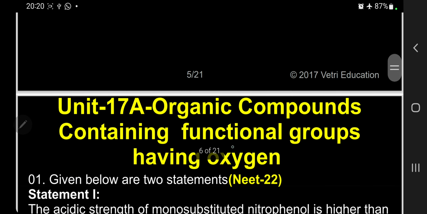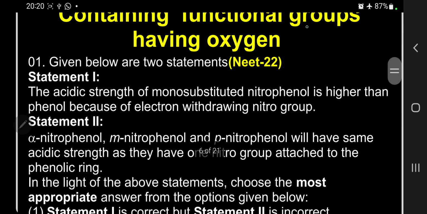Now, we will go for statement 2. Orthonitrophenol, metanitrophenol and paranitrophenol will have the same acidic strength as they have one nitro group attached to the phenolic ring. No, this statement is wrong. Let me explain how. Kindly follow. What is the strength of that? I will explain all this. Kindly follow.